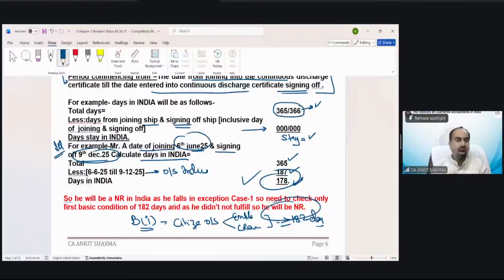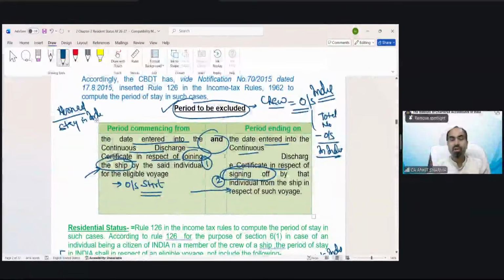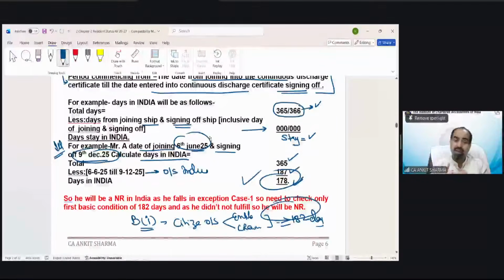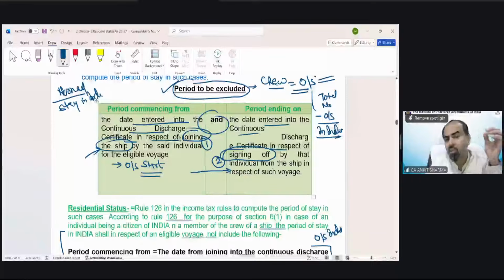Now tell me, the signing-off provision we have discussed with the theoretical concept, you were feeling it is difficult to understand. Now, if you read these provisions again, you will understand them in one go. You will say, okay, this is so simple. What do I need to do? Nothing. From joining date till signing off, I have to remove this time period out of my number of days in a year. The remaining number of days, he is in India. Accordingly, we can find out his residential status.